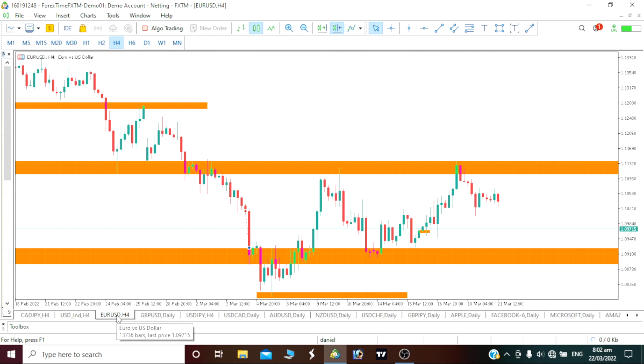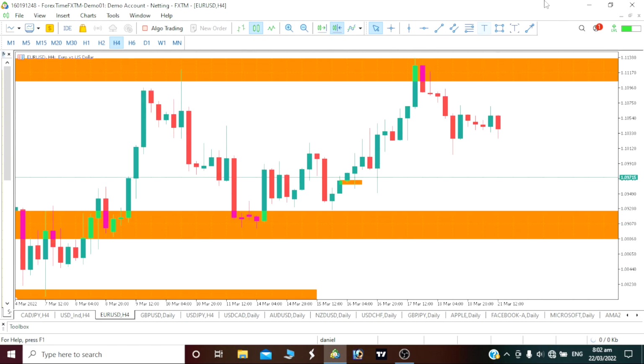On our euro USD, as you can see now, our euro USD is starting to give us some bearish move. So let's see if our price will be able to break below this area here before we can actually say, okay, let us take our sell position down straightaway. I believe that our euro should be able to push up a little bit. That is exactly what I think it will do.